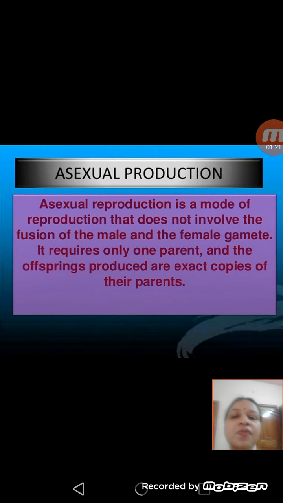Now the process of asexual reproduction. As I described, there are two types of reproduction: sexual reproduction and asexual reproduction. Asexual reproduction is a method of reproduction which does not involve any fusion of male and female gametes. Only one parent is involved, and the offsprings produced by asexual reproduction are exact copies of their parent.